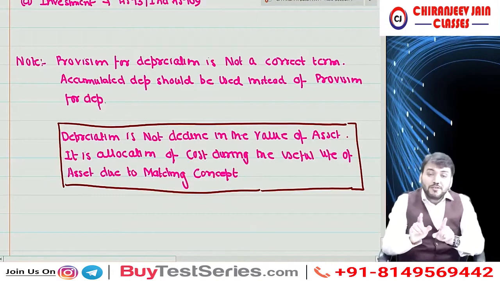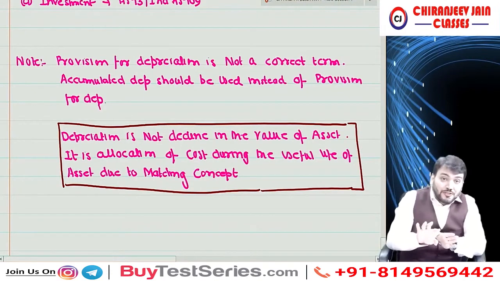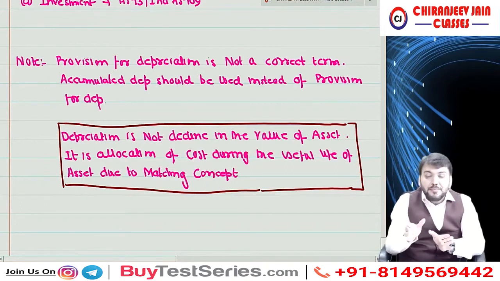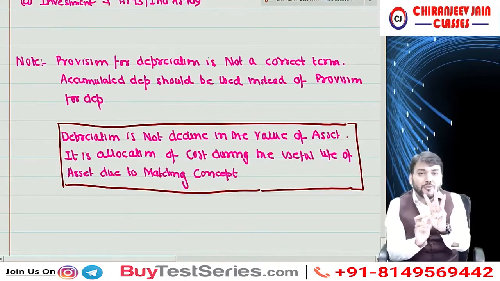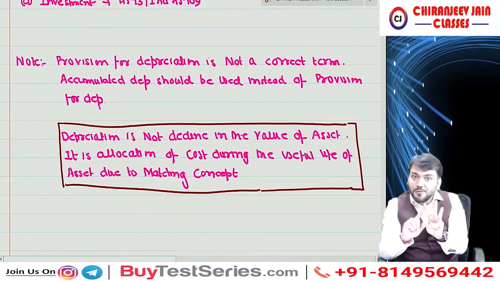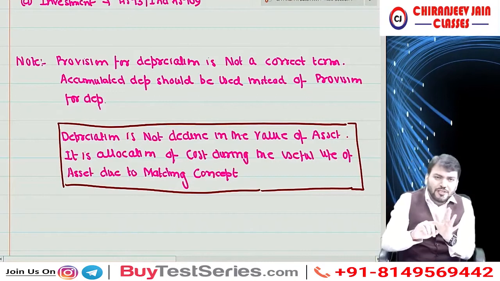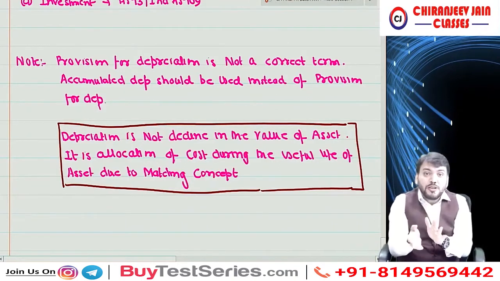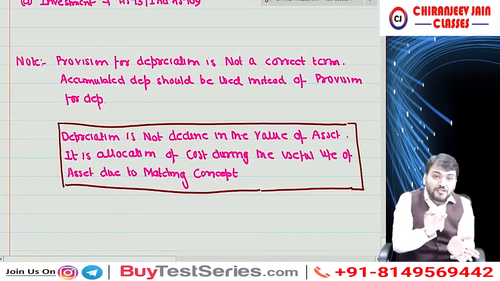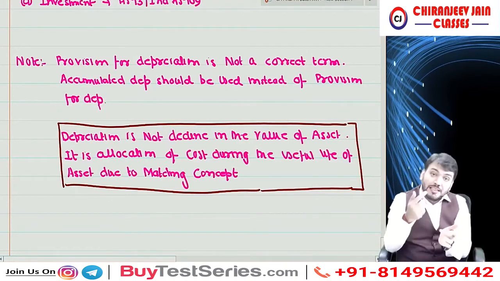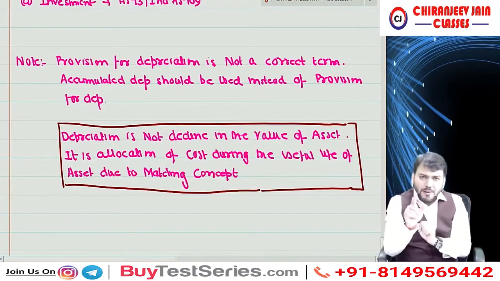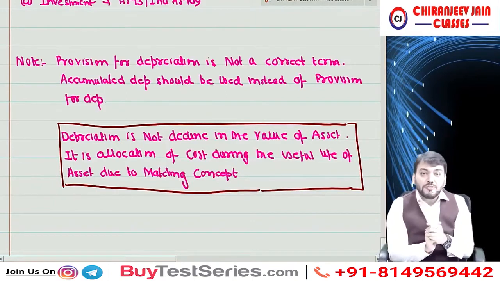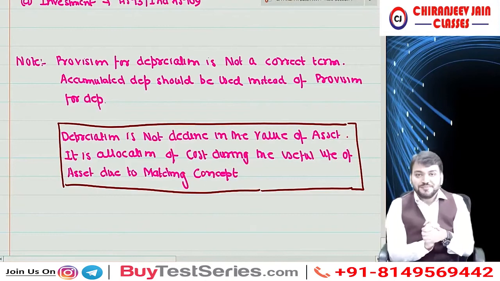So now I think that you have understood the difference between provision and contingent liability. You have also understood that provisions are liability and provision for doubtful debt is not a liability. Means I have asked you three questions. My second question was whether provision for doubtful debt is a liability. Of course, it is not a liability. It is only an adjustment to the asset, but it arises due to contingencies. Correct? Yes, sir.